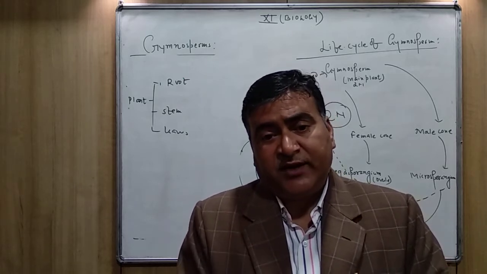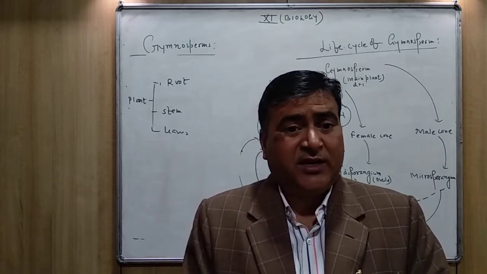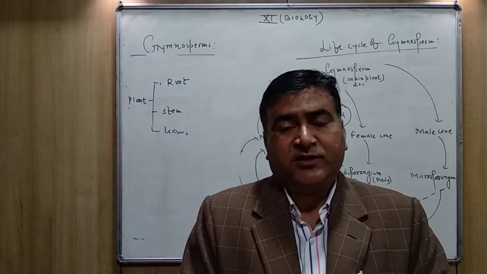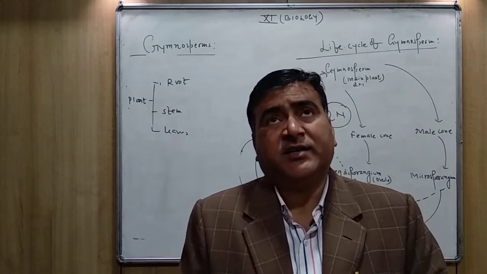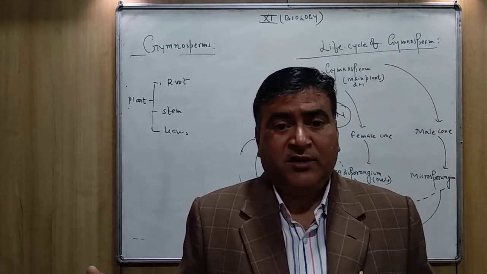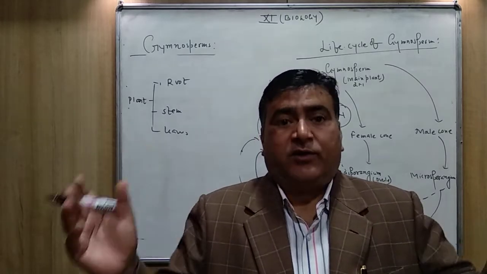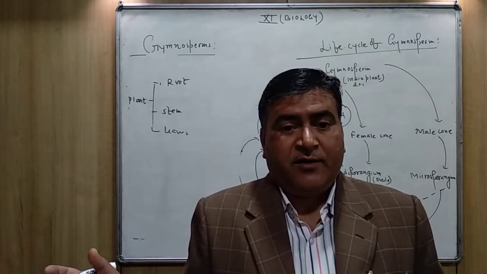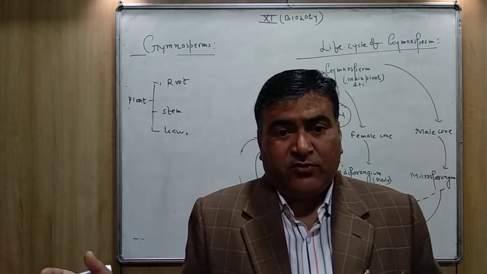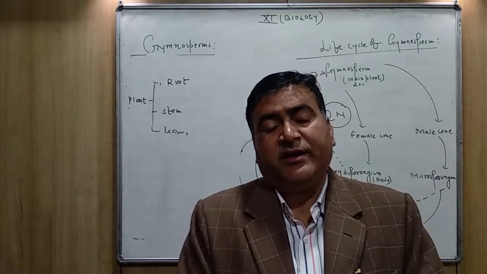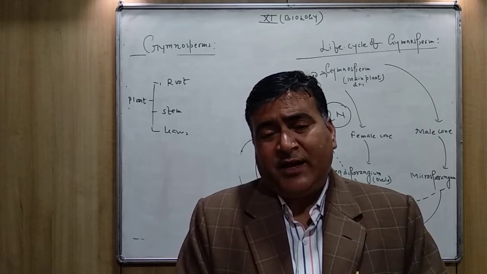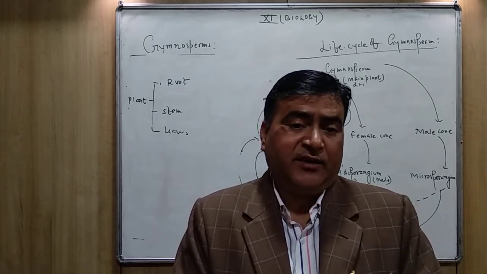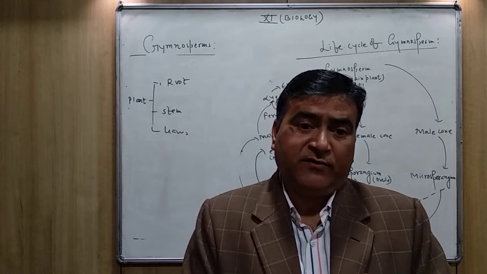Cycads, conifers, and nettles are all included in the gymnospermic plants. Why are they said to be conifers? Because the plant body looks like a cone. Why does it look like a cone? Actually, this is an adaptation in coniferales, in all the conifers like Pinus.